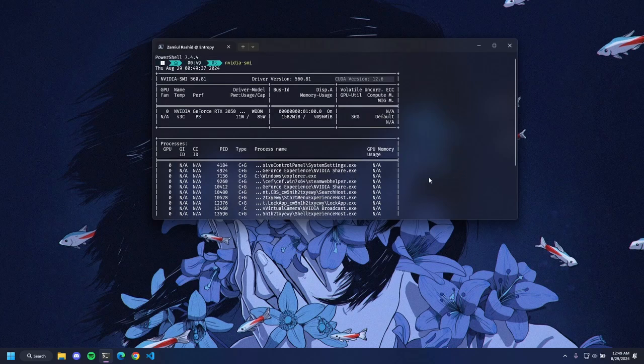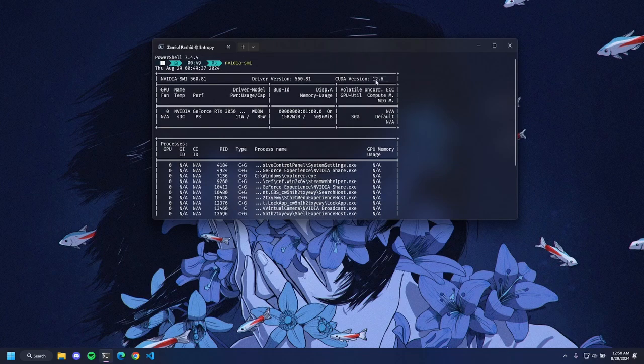If you want, you can, but most machine learning or AI libraries such as TensorFlow or PyTorch usually have builds for CUDA 12.2. 12.4, I think, is supported by PyTorch now, but CUDA 12.6 is not yet supported by PyTorch. So if anyone is seeing this video in like 2 or 3 years, maybe you have something like CUDA 12.8 or 13.1 or something like that. So always check the website of PyTorch or TensorFlow and verify up to which version of CUDA they support and then install that version.